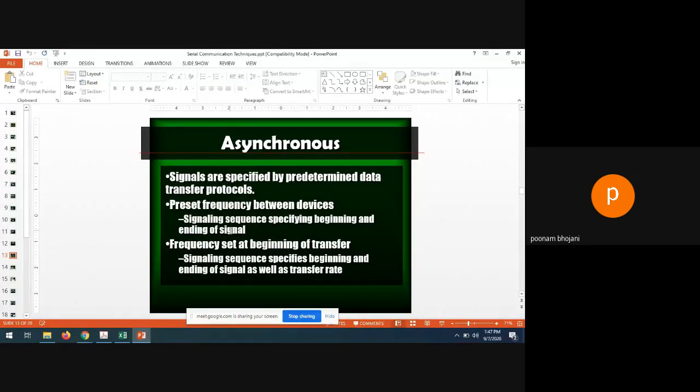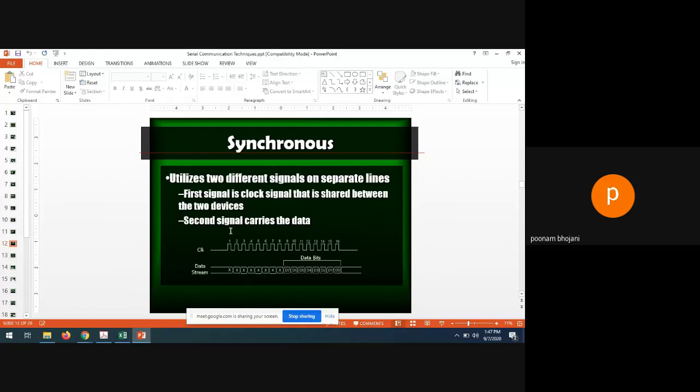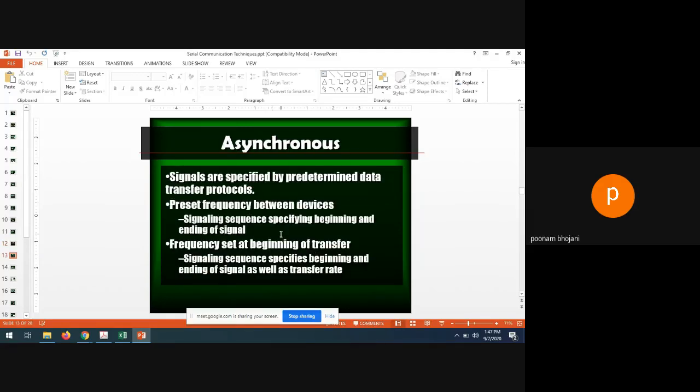Yes, so whenever you are sending any data, let's say you are sending 16 bits of data, in this sequence of 16 bits, the beginning and end bit will be defined. After the beginning bit the data will come, and whenever you receive the end bit, you will come to know that okay, whatever data I wanted to receive has been received. So beginning and end bits will be mentioned in the data.